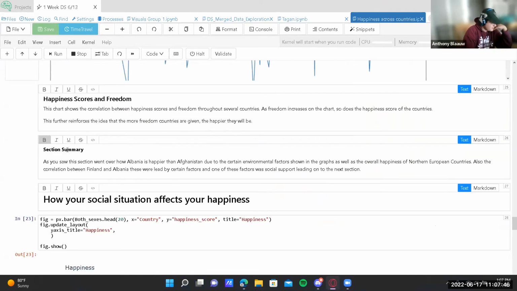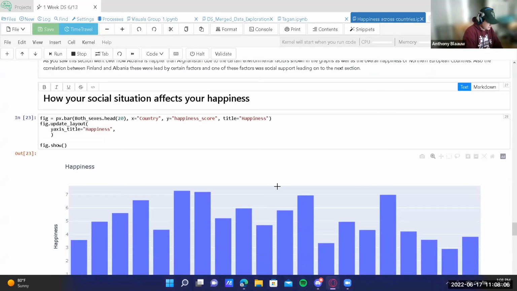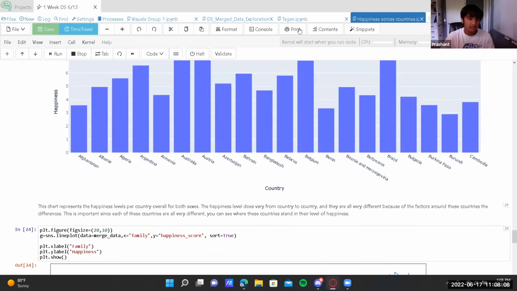For the section summary, as you saw, this section went over how Albania is happier than Afghanistan due to certain environmental factors shown in the graphs, as well as the overall happiness of Northern European countries. Also, the correlation between Finland and Albania. These were led by certain factors, and one of these factors was social support, leading into the next section. Moving on to the next section, which is how your social situation affects your happiness.